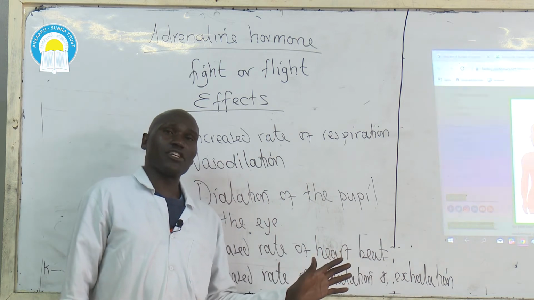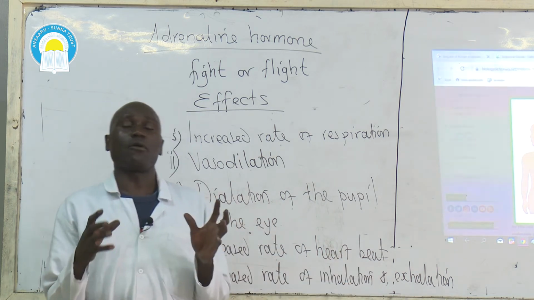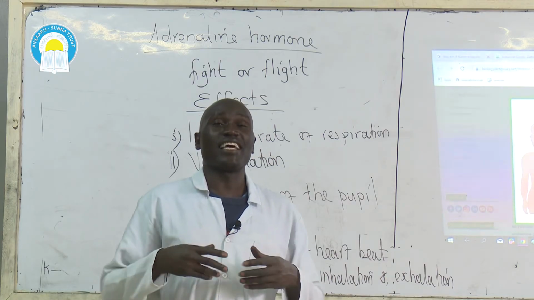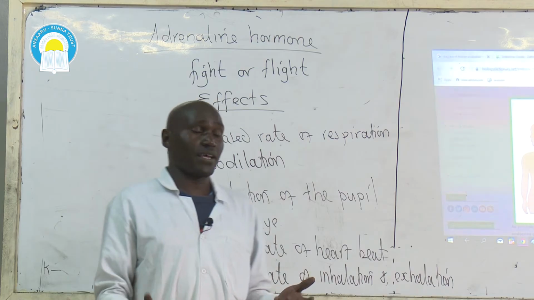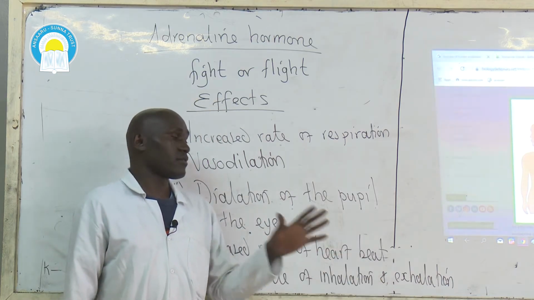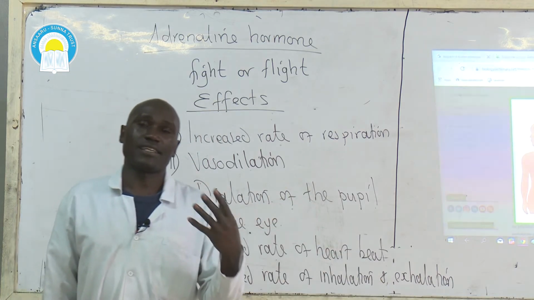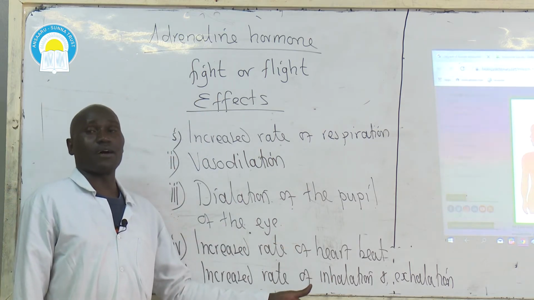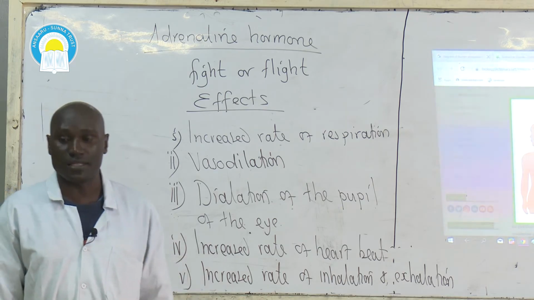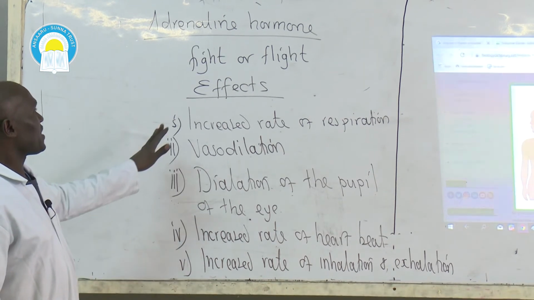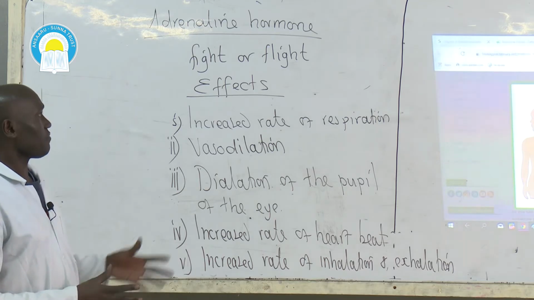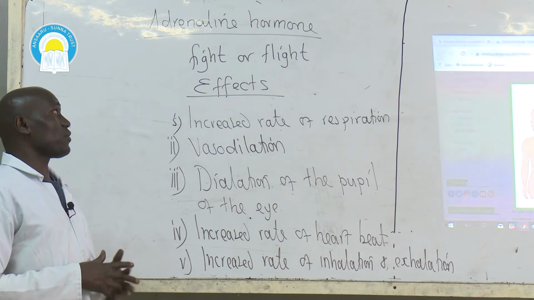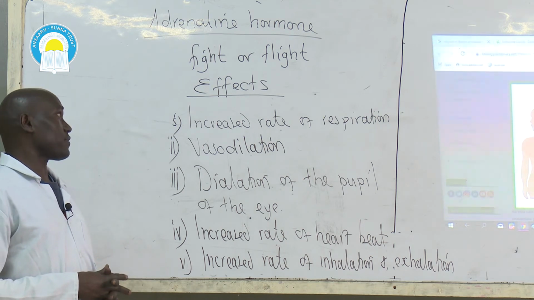Increased rate of exhalation will ensure that carbon dioxide gas released from aerobic respiration is taken out of the body system at a faster rate, in order to reduce acidity of the blood brought about by dissolution of carbon dioxide gas in blood plasma. So these are the main effects of adrenaline hormone. One, we said, it prepares the body for flight or fight.